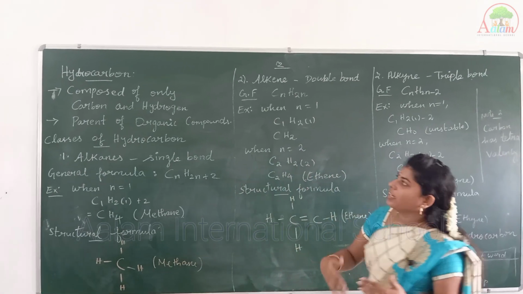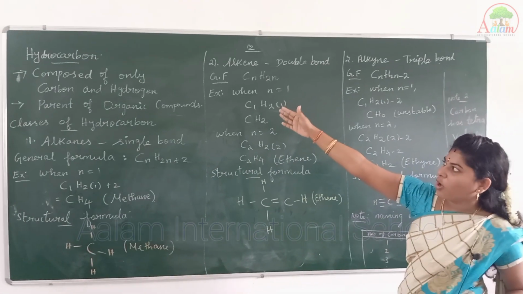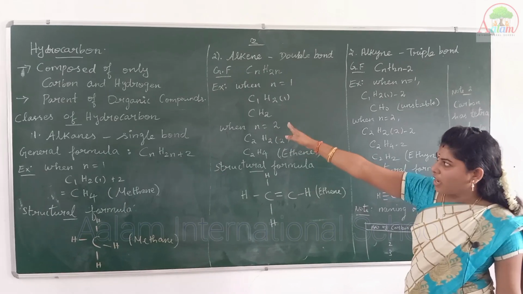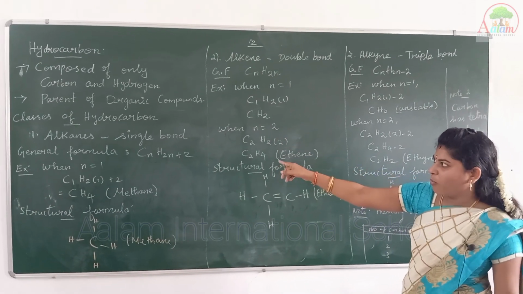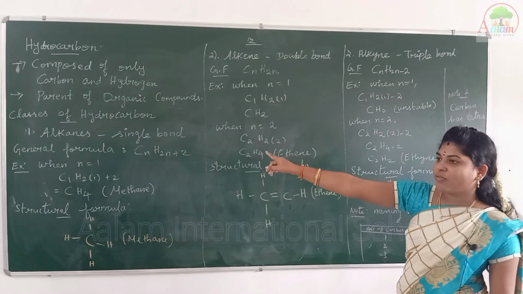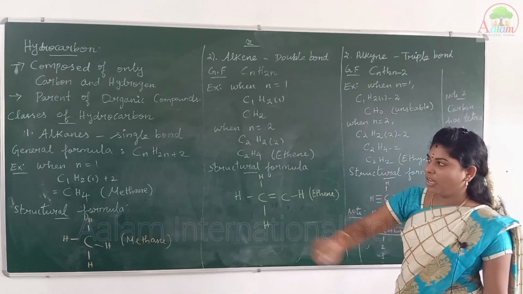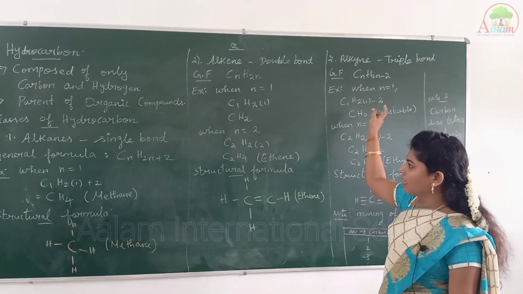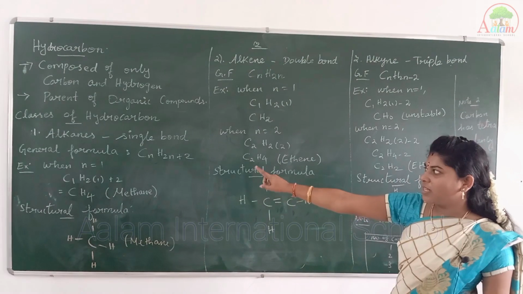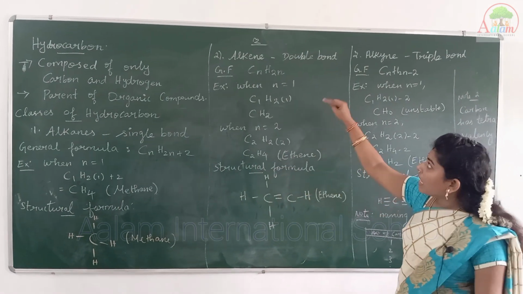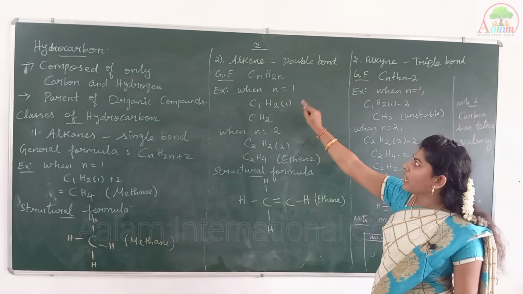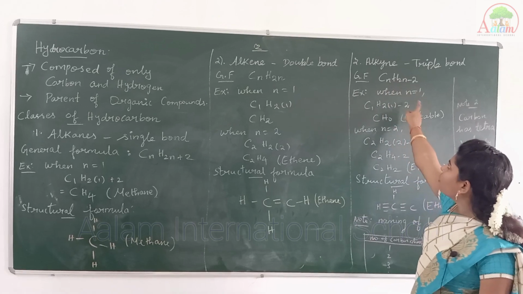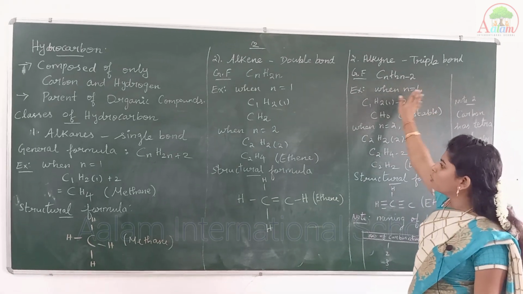So I am recalling it. First we saw hydrocarbons, which are composed of carbon and hydrogen and are the parents of organic compounds. Then the classes of hydrocarbons: we have 3 classes, alkanes, alkenes and alkynes. Alkane has the general formula CnH2n+2, alkene has CnH2n, and alkyne has CnH2n-2.